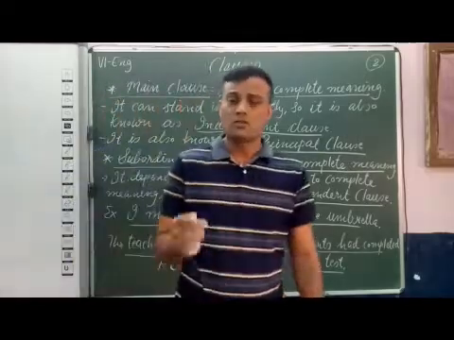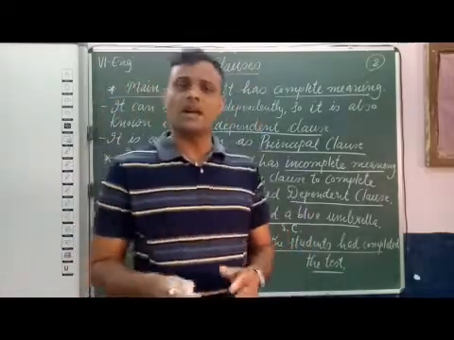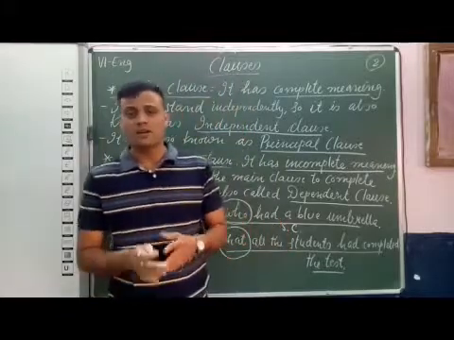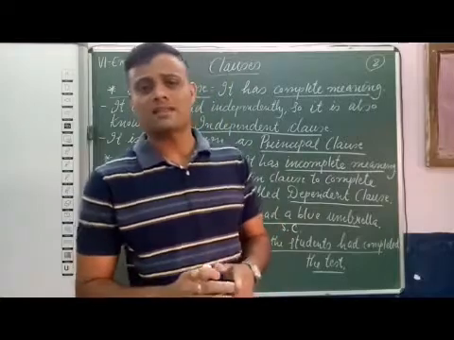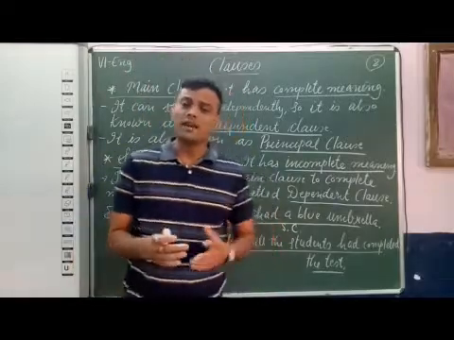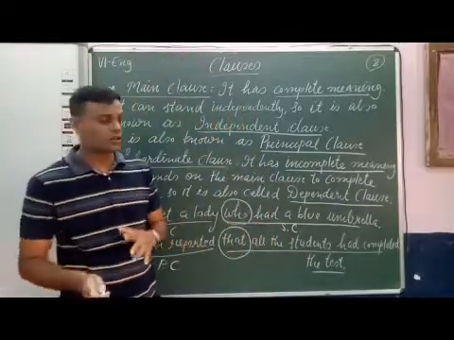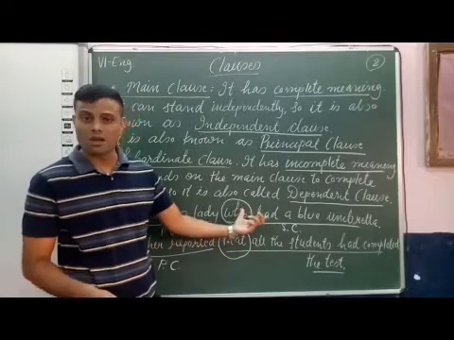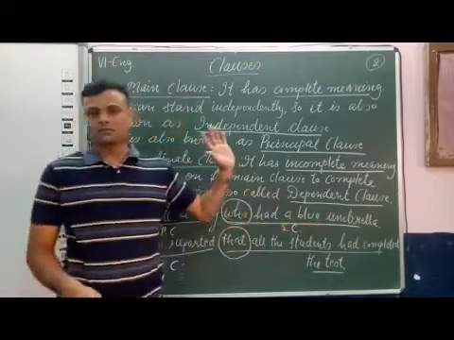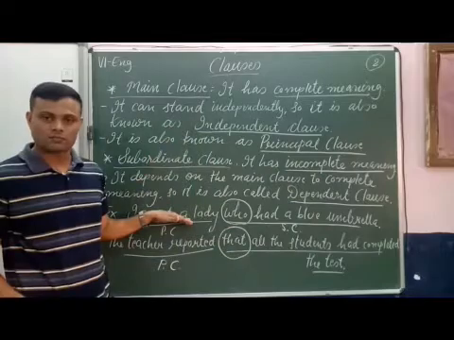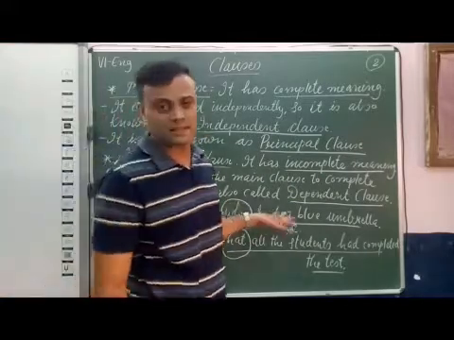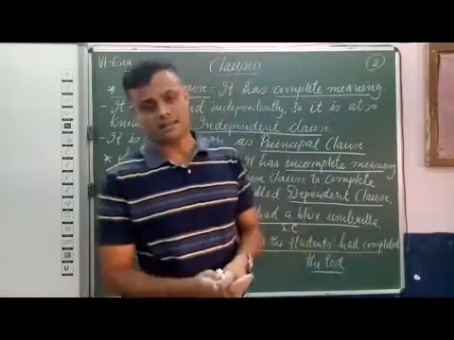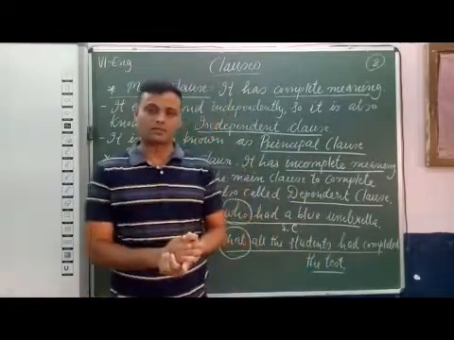Who, that, which, where, wherever, when, whenever, because, as, still, if, unless: these are subordinating conjunctions. They are used with a subordinate clause to join it with the main clause. So when a clause begins with a subordinating conjunction, that clause is a subordinate clause.